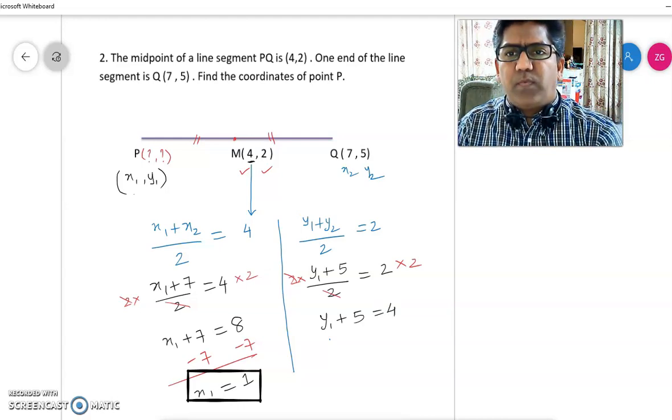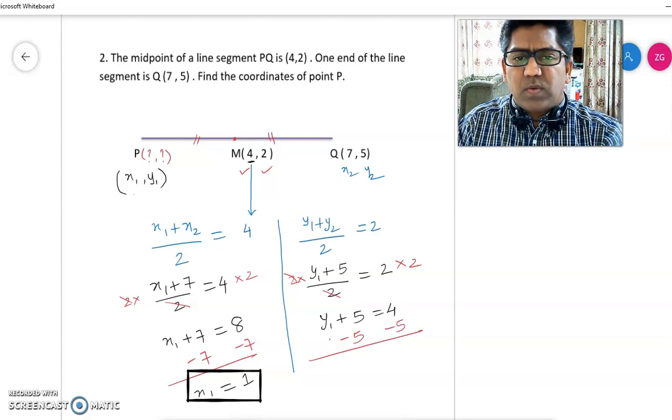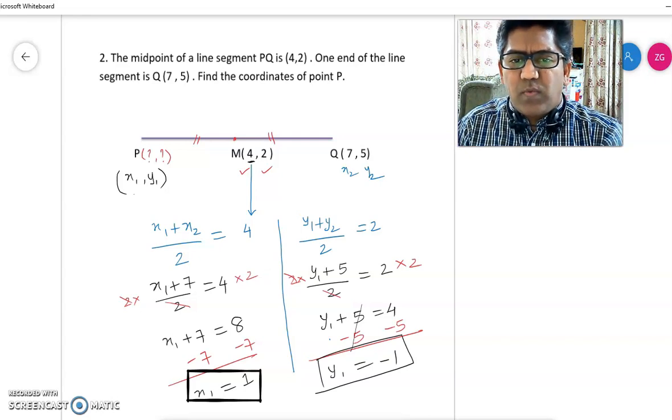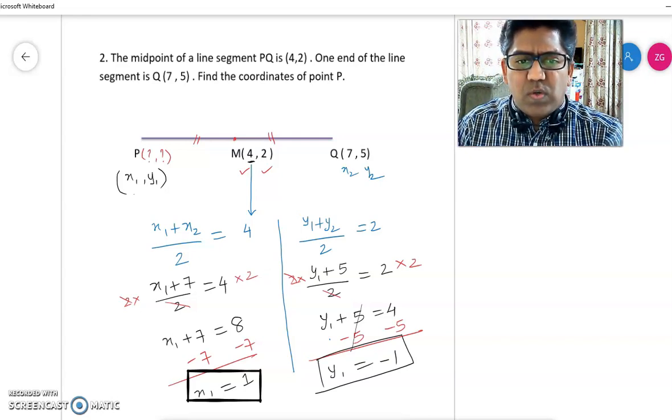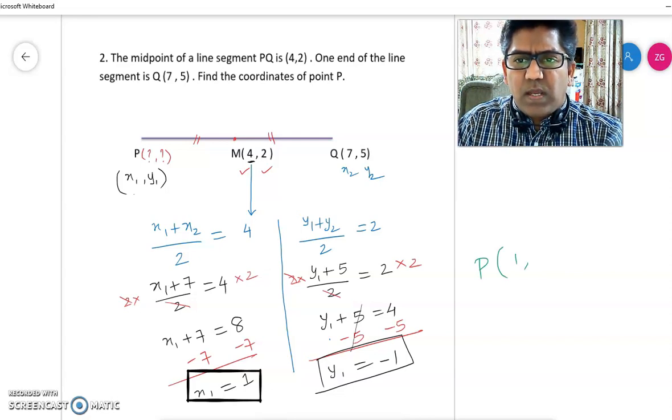Now you need to eliminate the 5. To eliminate plus 5, you will do minus 5 on both sides. So you get your final answer. y1 plus 5 and minus 5 will get cancelled, and 4 minus 5 is minus 1. So the value of x1 is 1 and the value of y1 is minus 1. So we found the two coordinates of point P. I can write here that point P has x coordinate 1 and y coordinate -1.